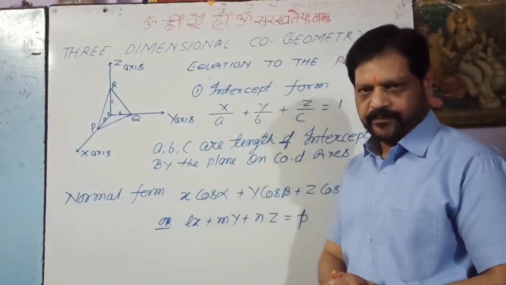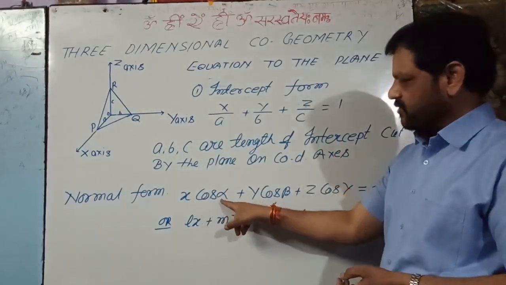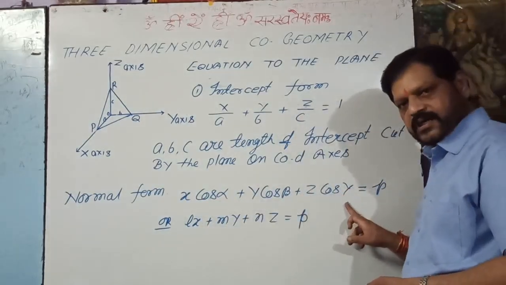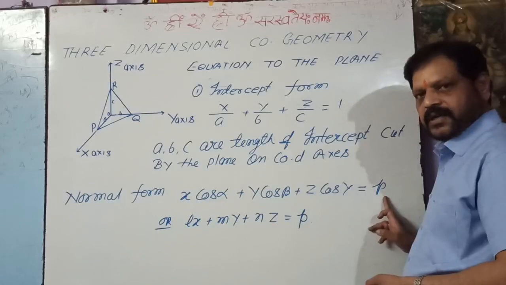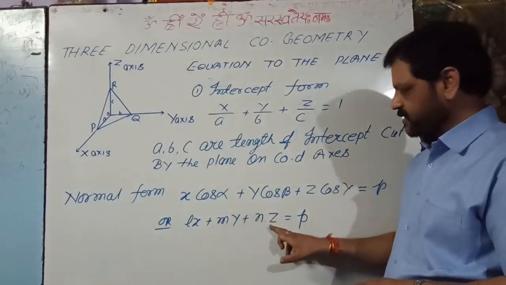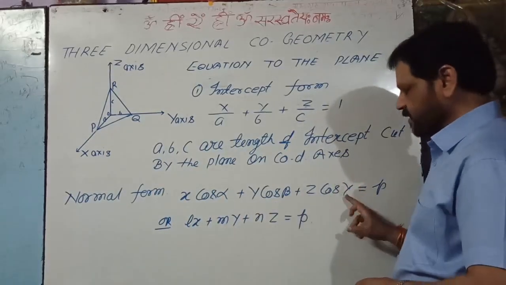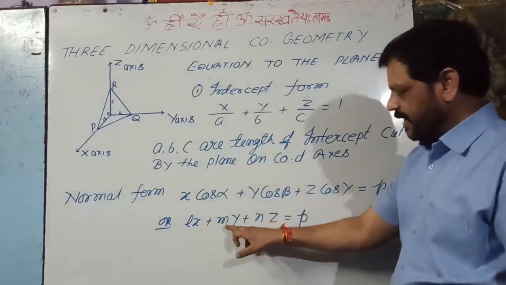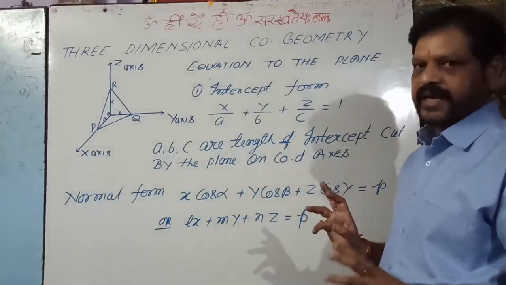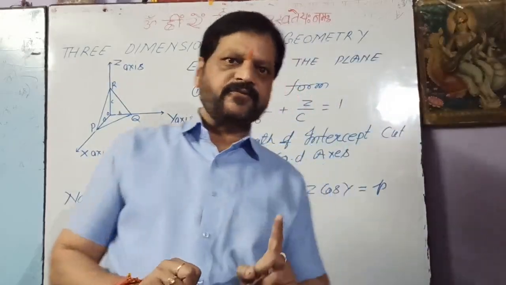And now the normal form. What is the normal form? The equation of the plane in normal form is x cos alpha plus y cos beta plus z cos gamma is equal to p. And we can write it as lx plus my plus nz equal to p. And what are the cos alpha, cos beta and cos gamma, or the l, m, n? Cos alpha, cos beta and cos gamma are the direction cosines of a perpendicular drawn from the